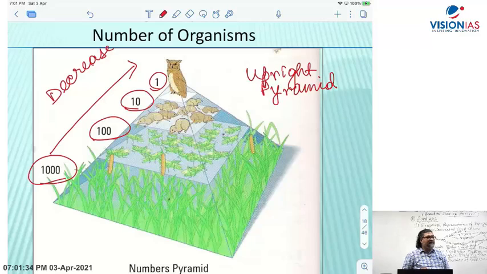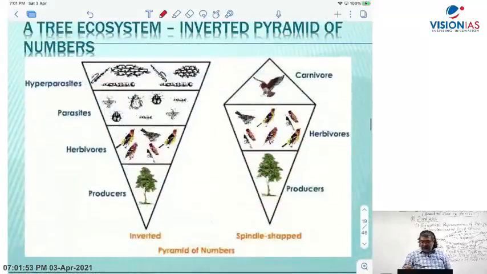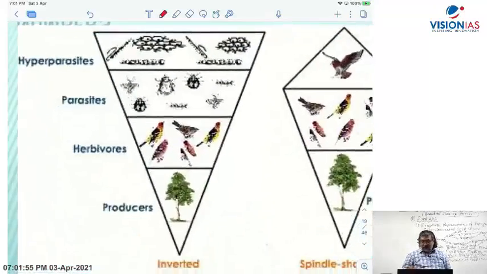It becomes an upright pyramid because 1000 grasses support 100 grasshoppers, 100 grasshoppers support 10 mice, and 10 mice support 1 owl. It becomes an upright pyramid. But pyramid of numbers can be inverted also there. Now let's look at this one, a tree ecosystem.